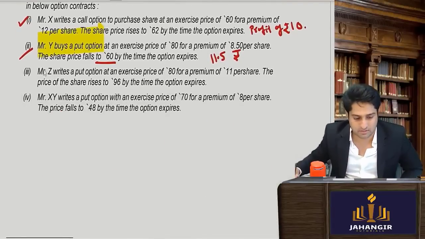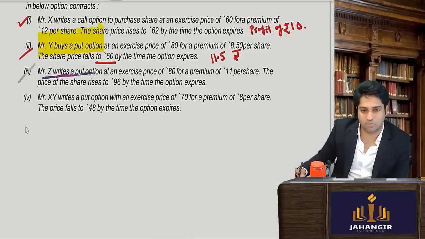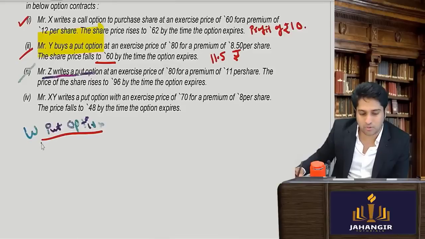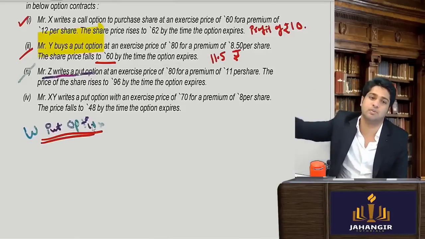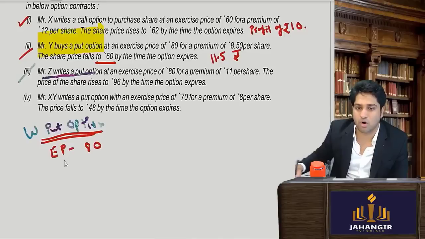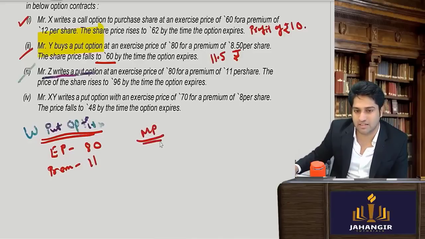Okay, next, Mr. Z writes a put option. So again, what is he? He's a writer of a put option. Whenever it comes in the exam, it comes for the writer. You will always think from the holder's point of view, and in the end, you will change the signs. So first, again, exercise price is how much? Rupees 80. What is the premium? Premium is rupees 11. The price rises. What is the market price in the end? Market price rose to 96.